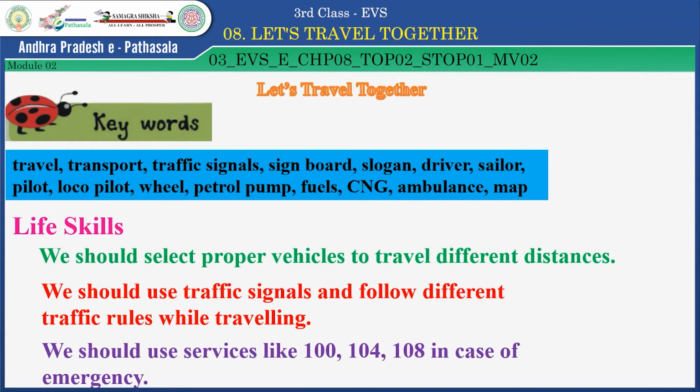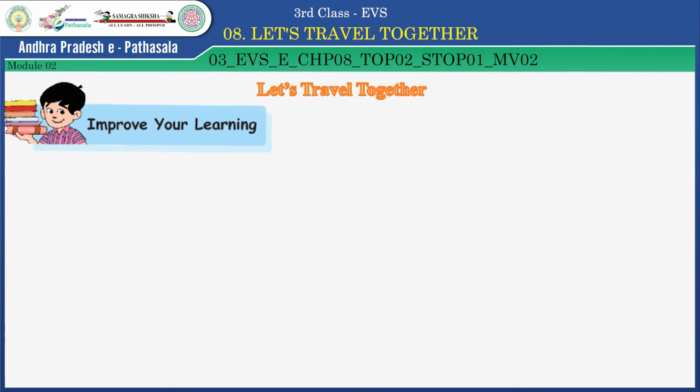And the third life skill is we should use services like 100, 104 and 108 in case of emergency. Okay, children. Now, let us see the next activity, that is improve your learning. Children, now look at this activity. Improve your learning.